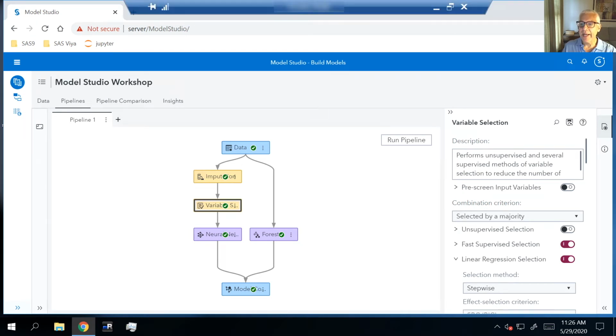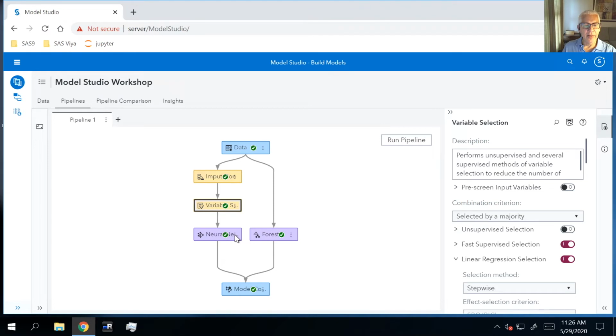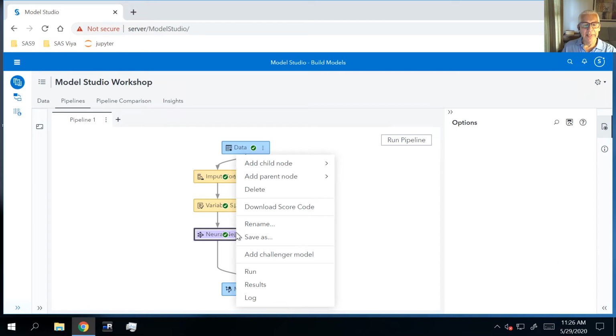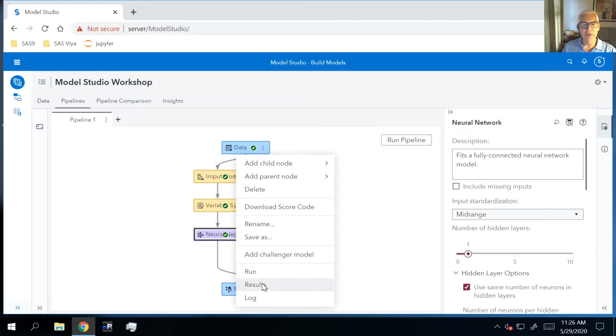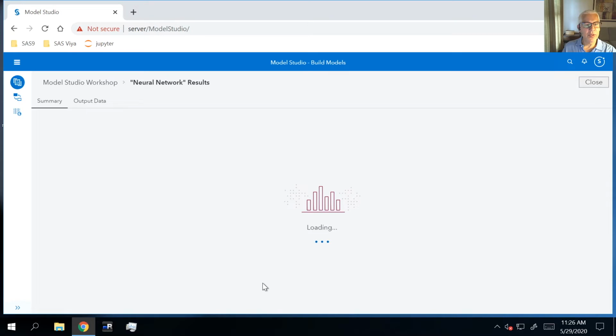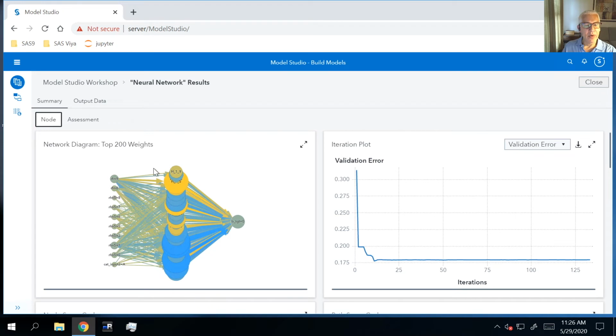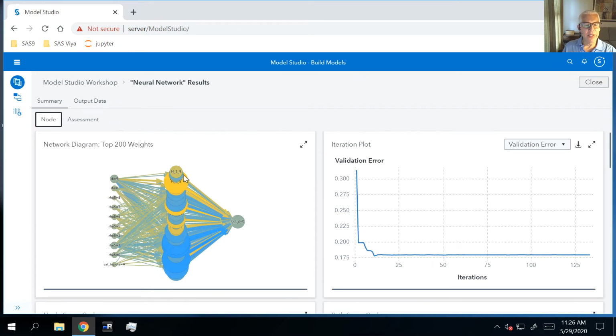Next, let's take a look at our neural network. So I'm going to come over to my neural network. You can either right click or you can select the three little dots. We call that the snowman or the overflow menu. And we're going to go into our results. Now, the results for the neural network are going to show us a network diagram for those of you that are familiar with those. They're interesting to look at, but they really don't tell us how to interpret our model. Let's take a look at the iteration plot, which I'm going to expand.